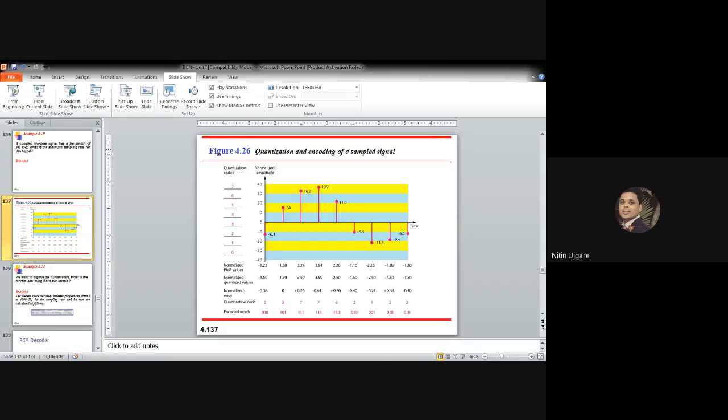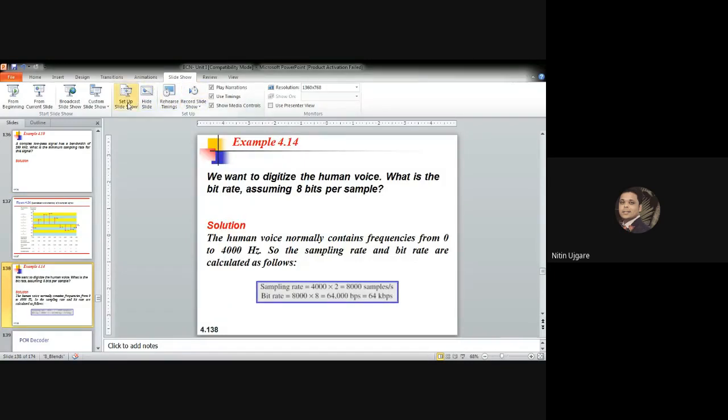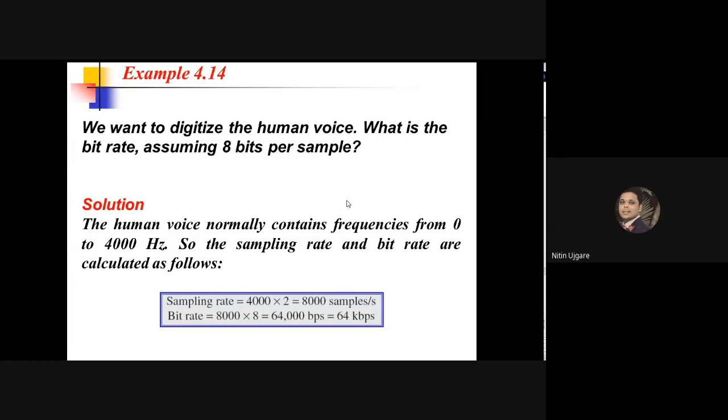That's how we can calculate the number of bits that you can send per second. So it will be calculated as n, the number of bits required to encode the zone, multiplied by the sampling rate f.